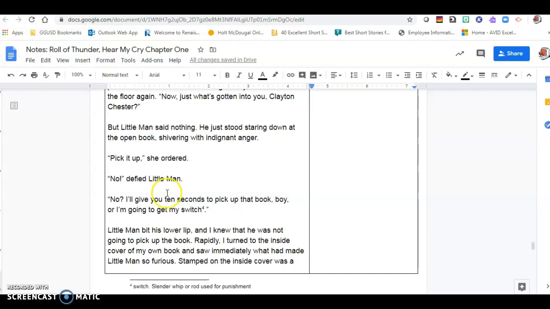Little Man bit his lower lip, and I knew that he was not going to pick up the book. Rapidly, I turned to the inside cover of my own book and saw immediately what had made Little Man so furious.